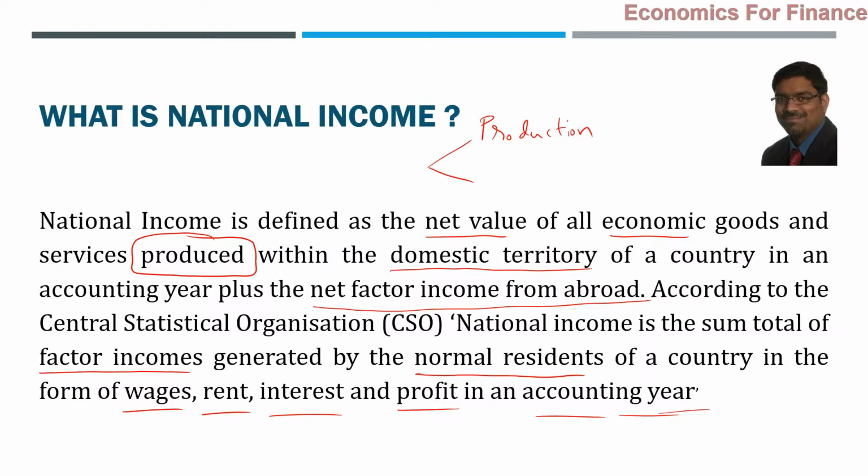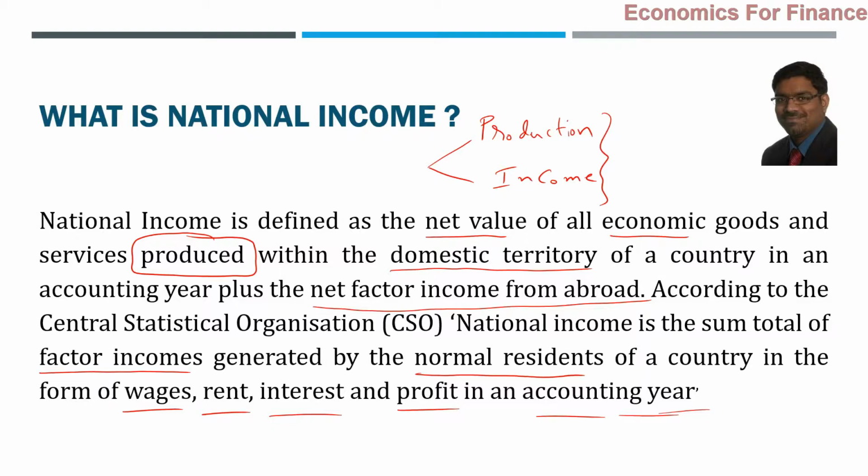But not only that, it can be income related computation also, even according to Central Statistical Organization. So production approach is also there, income approach is also there. Of course, in fact, we will observe that there is one more approach called expenditure approach. We'll come to that later. But from these definitions, clearly, the first portion of the definition talks about production approach.